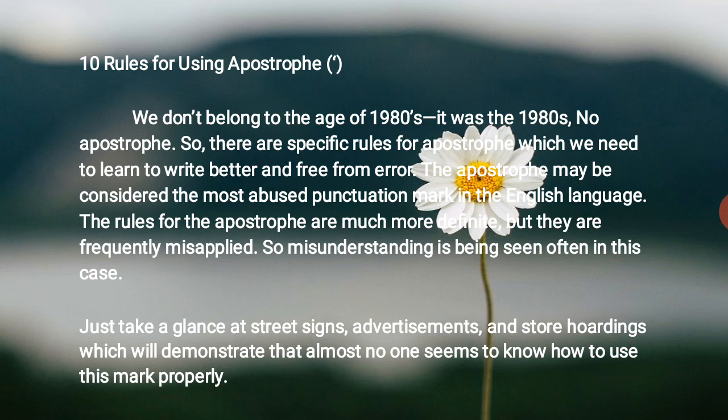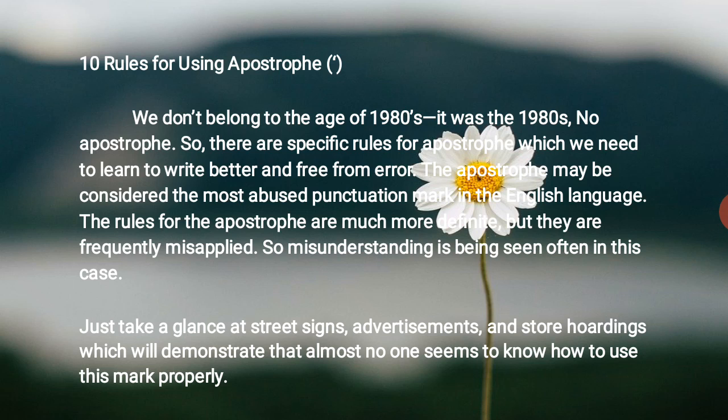Possession can be shown by simply adding an apostrophe s to the word. Example, the ship's captain. Just adding an apostrophe next to the s shows the ownership, the possession. Got it?